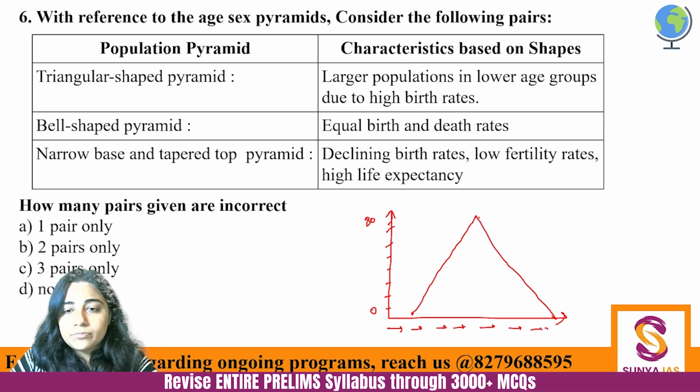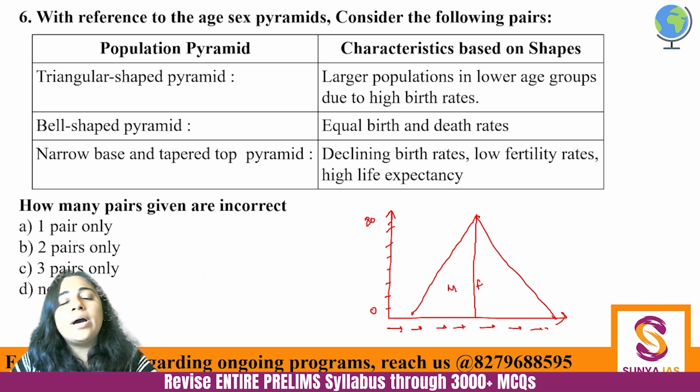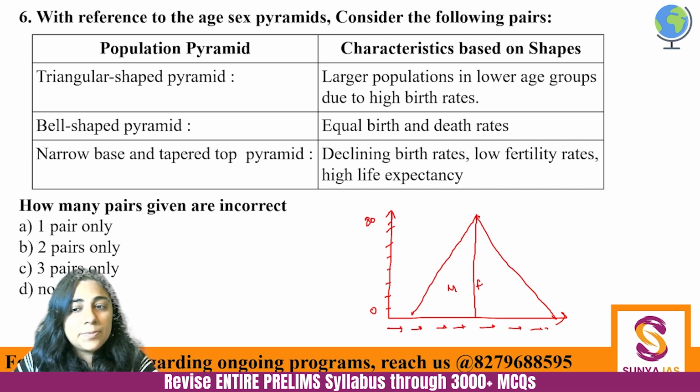Now here this is also dividing the gender, the sex. So this is male, this is female, and by looking at this particular age sex pyramid you are able to see whether the younger population is more or the older population is more. So for example, this pyramid clearly shows that the younger population is much more in this country, and the death rate is very, very less.